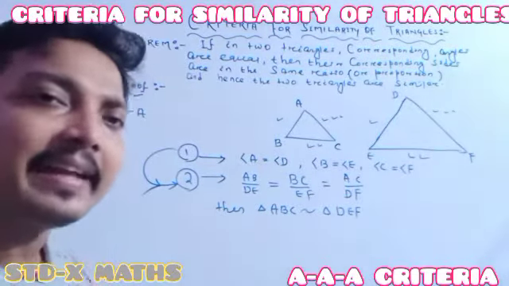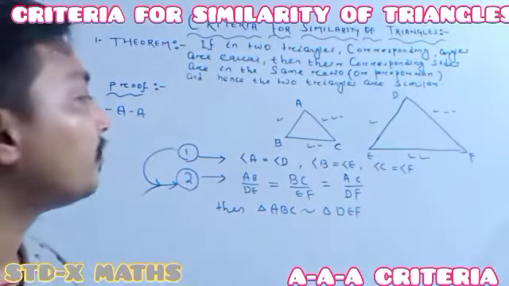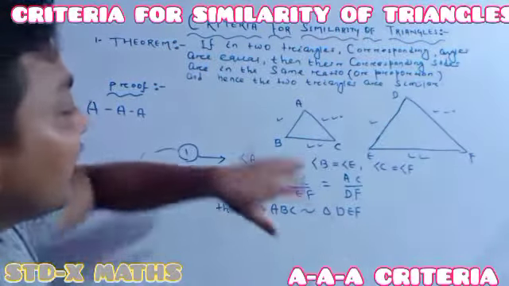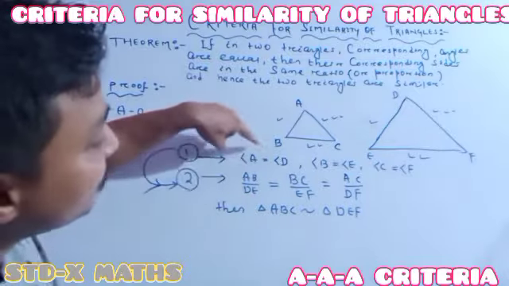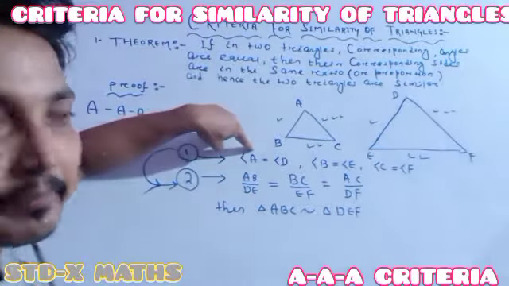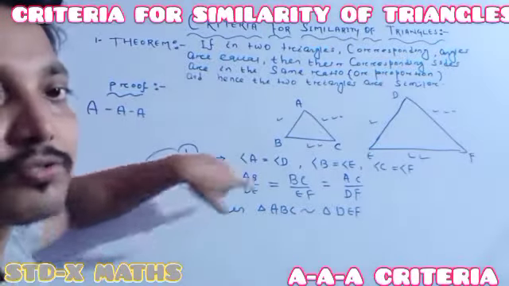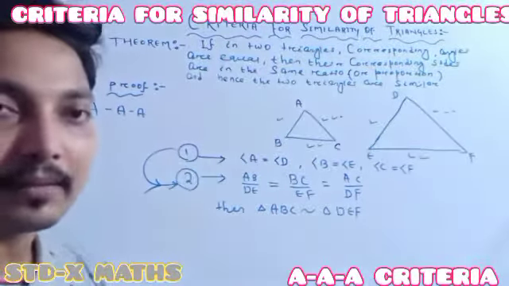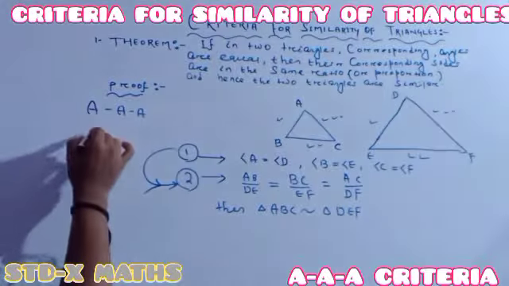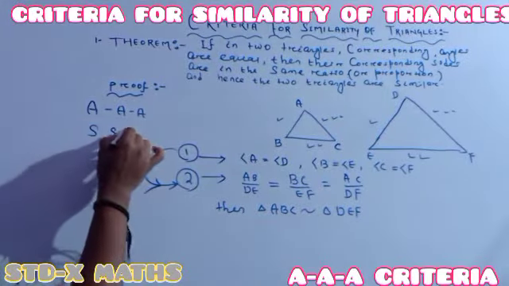So the first criterion is also a theorem. This theorem can be proved: whenever corresponding angles are the same, we have to show that the corresponding sides are in the same ratio. Then the two triangles are similar. And the second criterion is the SSS criterion.